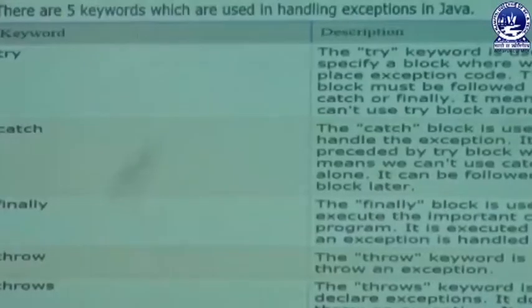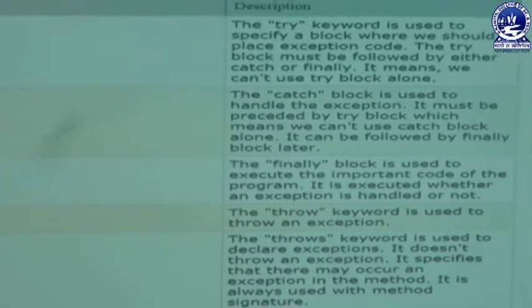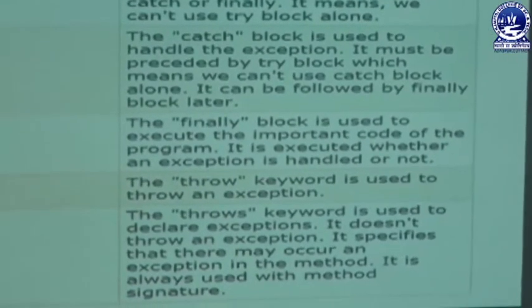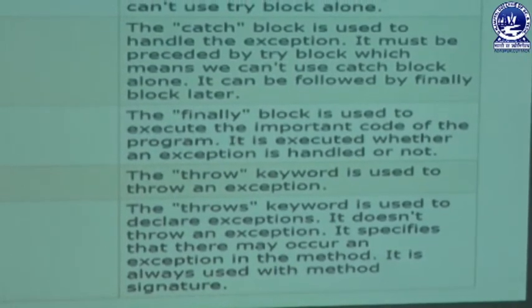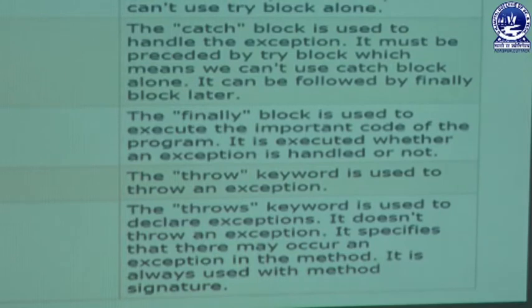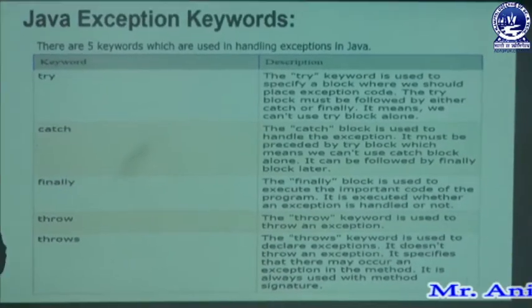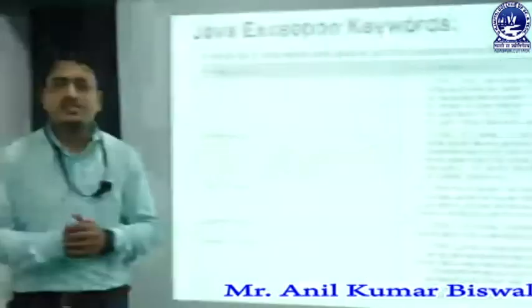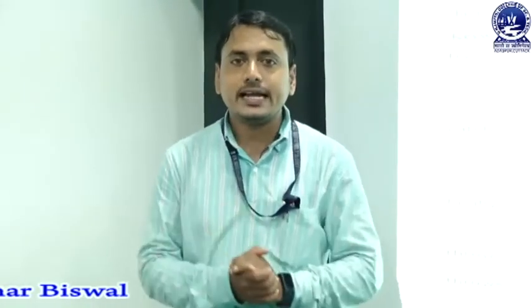Next we can learn what is known as throw. The throw keyword is used to throw an exception, and at last we can say throws. Throws is a keyword used to declare an exception. It does not throw an exception, but it specifies that there may occur an exception in the method. It is always used with the method signature. In the case of the throw keyword, it specially helps to throw a specific exception message or some runtime message to a catch block.